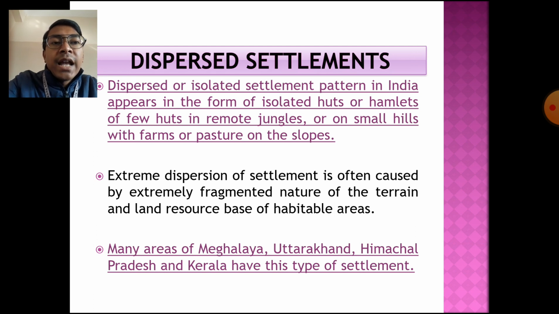Many areas of Meghalaya, Uttarakhand, Himachal Pradesh, and Kerala have this type of settlement. So in the hilly areas of Meghalaya, Uttarakhand, Himachal Pradesh, and in the forested areas of Kerala, this kind of dispersed settlement can be found. So this is a word about the different types of rural settlement found in our country.